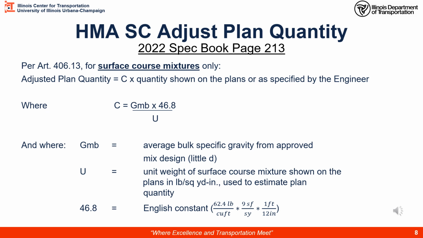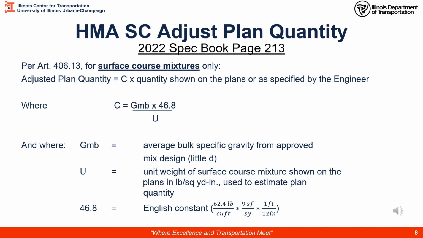Here's the method for achieving the actual density of the mix. The adjusted planned quantity in tons will be C, a correction factor, times the quantity shown on the plans or as specified by the engineer. So if we make some calculations and we have a revised planned quantity, we would want to use the most accurate number, right? The most accurate plan or theoretical quantity times this correction factor to come up with the actual tonnage that we need. Here's the correction factor. C is equal to Gmb, which is the average bulk specific gravity from the approved mix design, or sometimes referred to as little d.